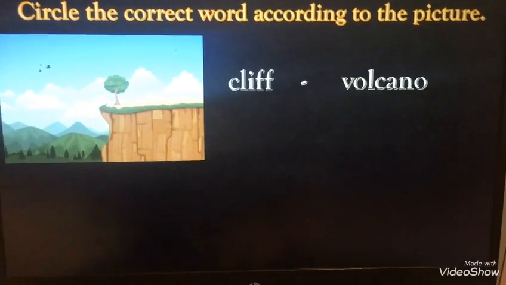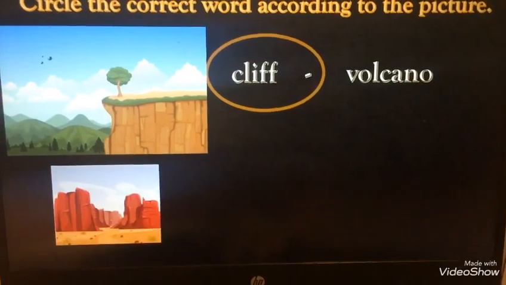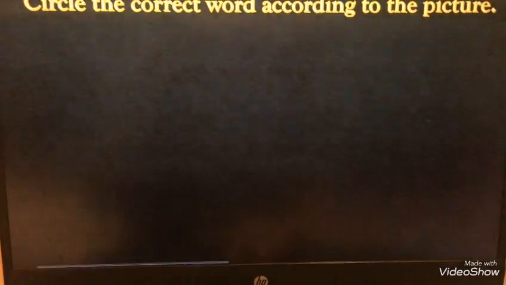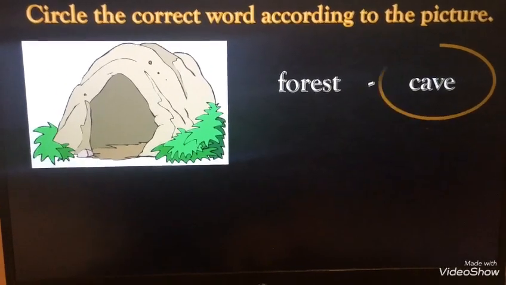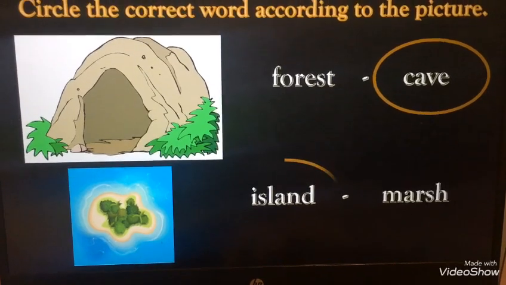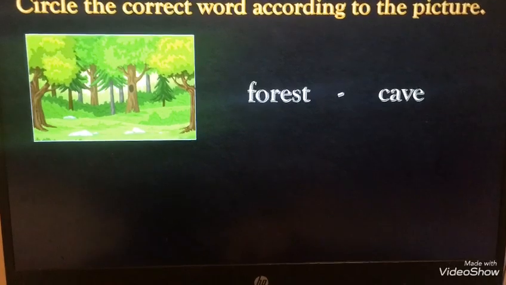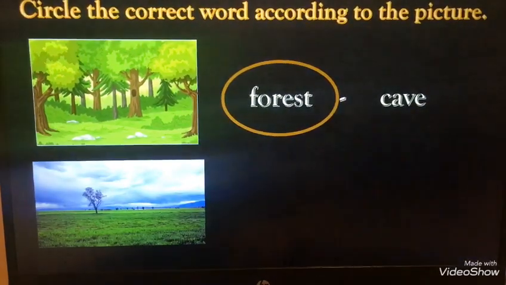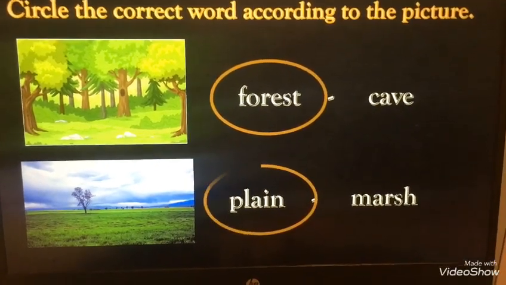What is this? Is it a cliff or a volcano? It's a cliff. Cliff. What's this? Is it cave or canyon? It's canyon. Next. Is it forest or cave? It's cave. Is it island or marsh? It's island. What is this? Is it forest or cave? It's a forest. Is it plain or marsh? It's plain. It's a flat land.